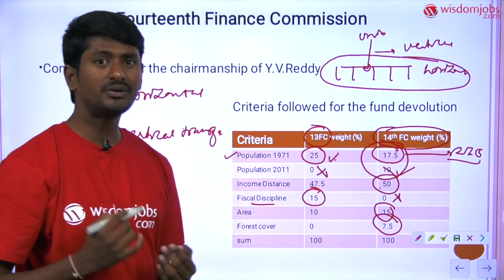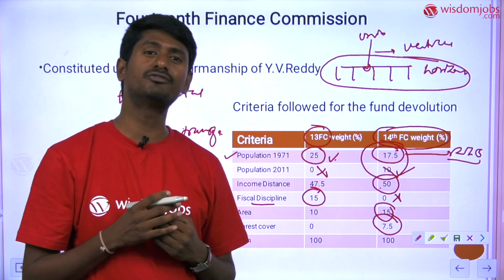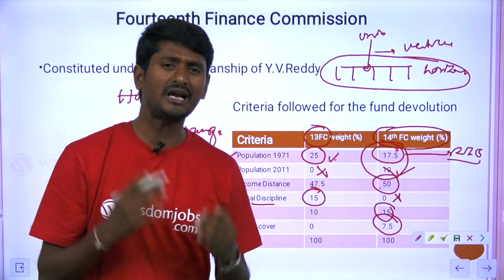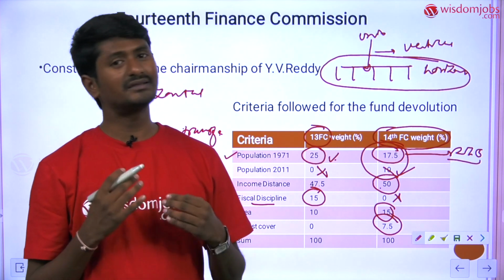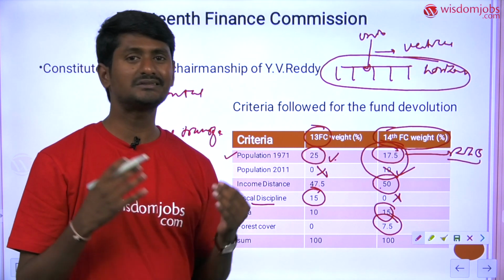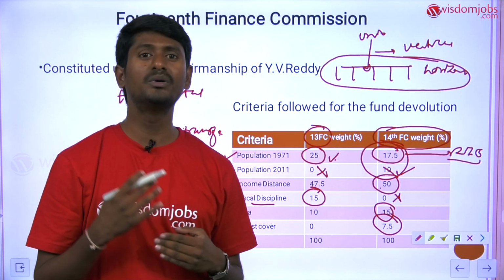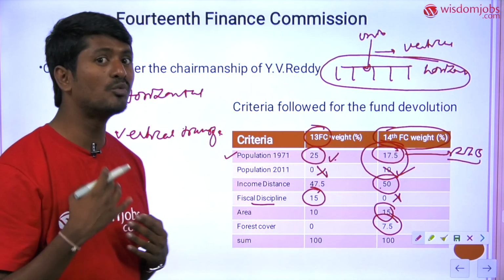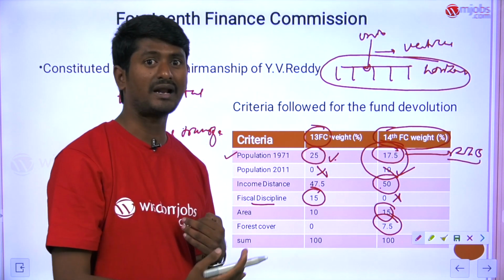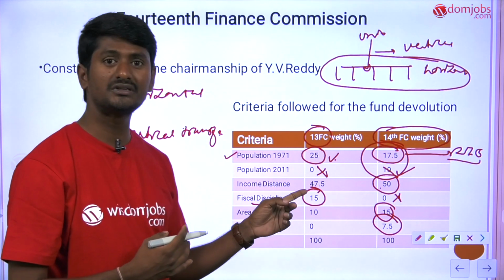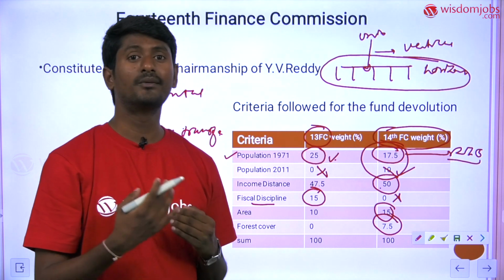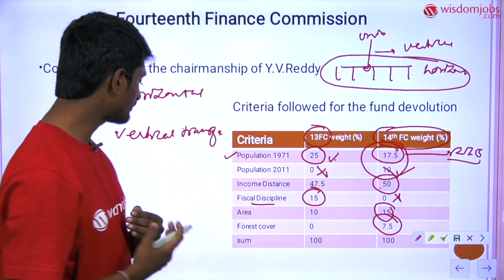Because if the state has extensive forest cover, there will be many administrative difficulties, and the state may resort to deforestation. Environmentally, deforestation is a dangerous thing. So if the state has more forest, it must be incentivized rather than punished. That's why the Finance Commission will incentivize those states which have more forest cover.